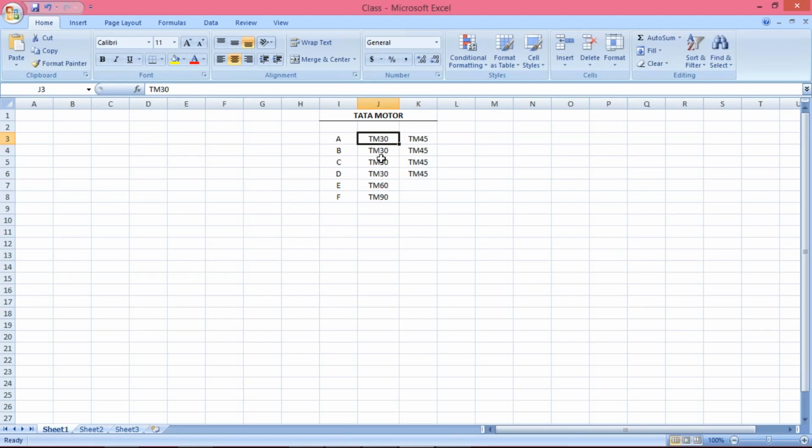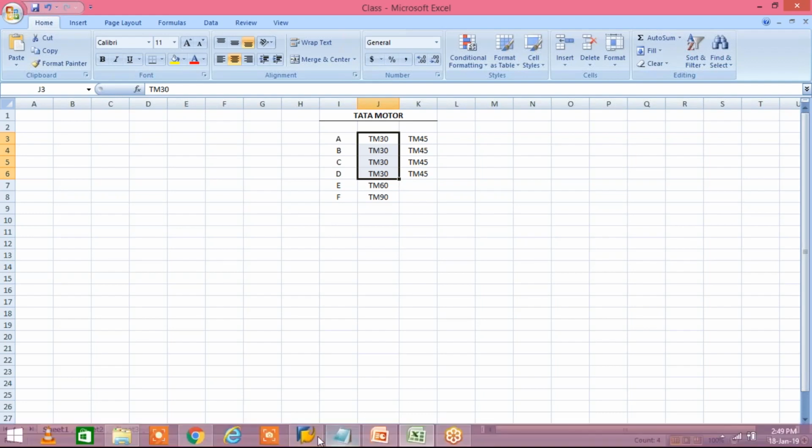Now, the thing is, Tata Motors is a very huge organization and there will be several vendors. Say, for example, more than 500, 600, or thousands, even 2000 vendors are using this terms of payment TM30. So first of all, how will you come to know how many vendors are using the terms of payment TM30, right? So we'll do one thing.